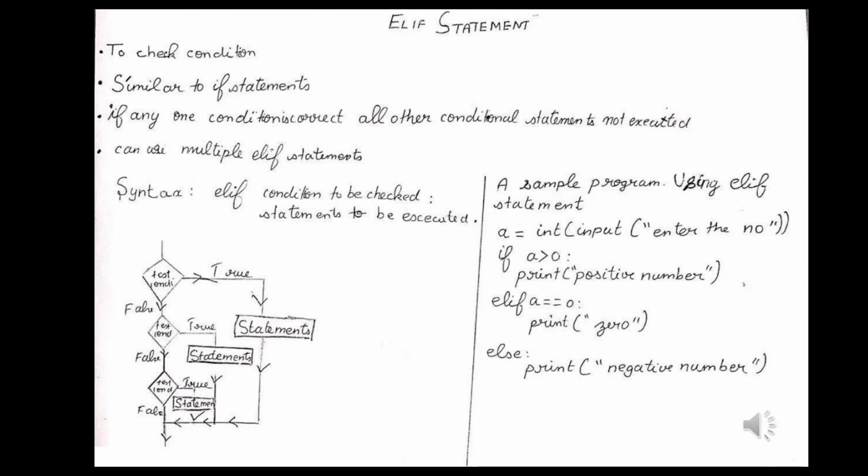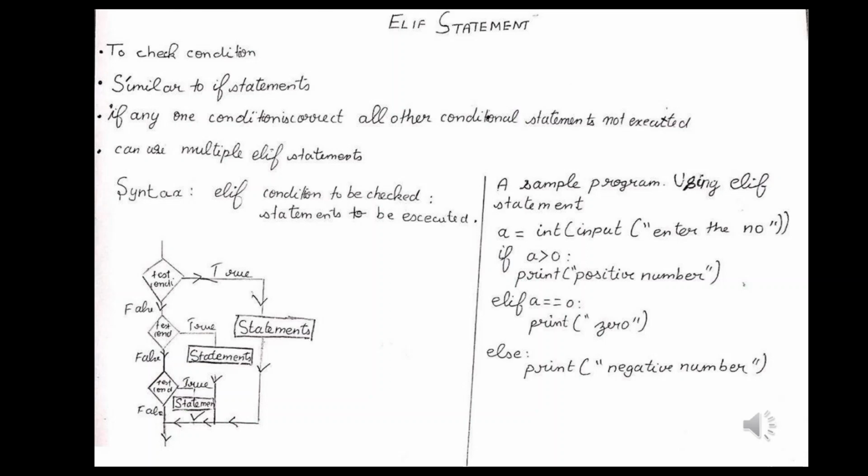So if the user gives 5 or 7 as a positive number, the first condition becomes true and all other conditions are not executed. So positive number is printed. In the next case, if the user gives 0, the first condition becomes false. It comes to the second condition, which is executed, and the else condition is not taken in the flow of control. It does not go to the else part. So we get the value as 0.